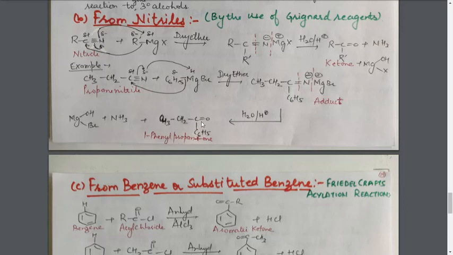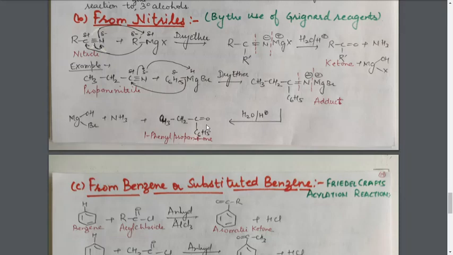And if this C double bond O group is at this position, and again I am not mentioning the position, the name will be 1-phenyl propanone, because the numbering will be carried out from this side because of the substituent, 1, 2 and 3. So in the two compounds, the position of the C double bond O group is different, but the name is the same. That is totally wrong.